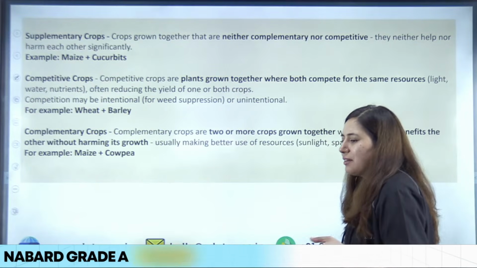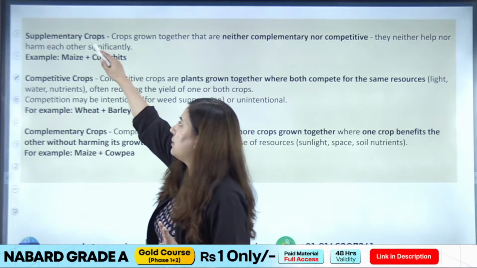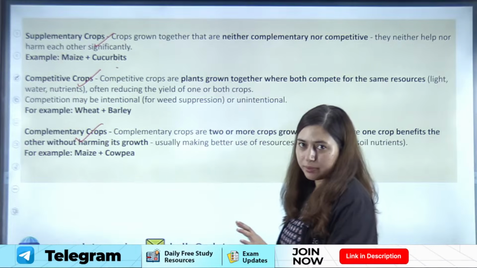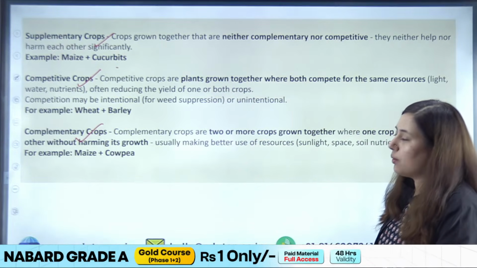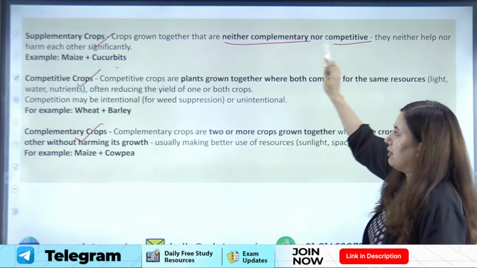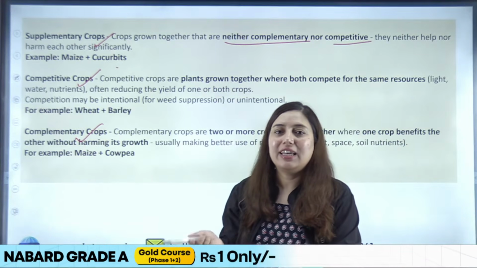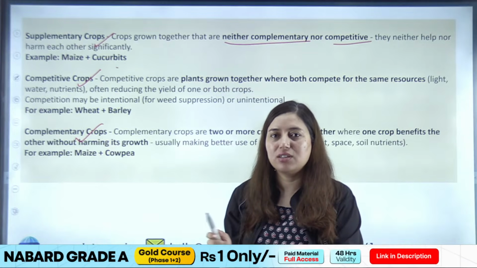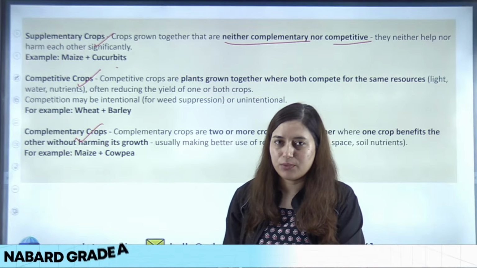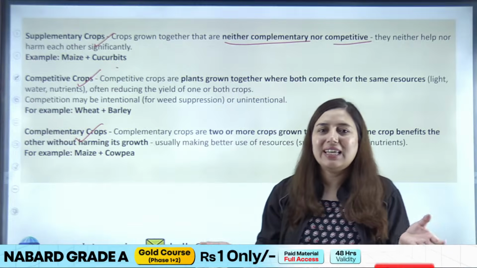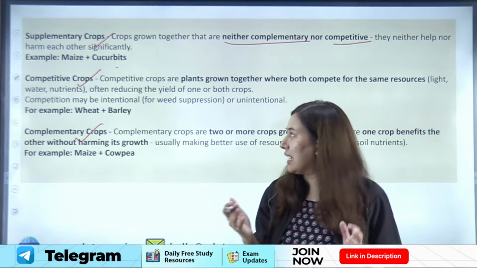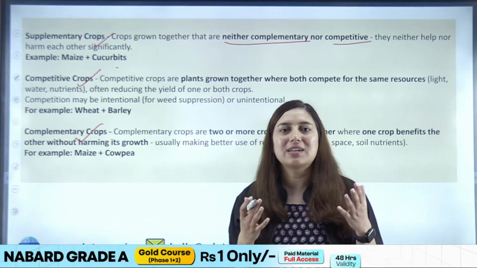Okay, so there are three things that we need to understand, right? We need to understand three concepts. First is supplementary crop, then competitive crop, and then complementary crop. Okay, so students, what are supplementary crops? Basically, when crops are grown together that are neither complementary nor competitive. Neither do they have any competitive nature, like they are not fighting with each other for the nutrient, space, and water that is there in the soil. Neither are they supporting each other. So basically these two crops do not have any effect on each other, and they can coexist at the same place. Such kind of crop combinations are called supplementary crops.